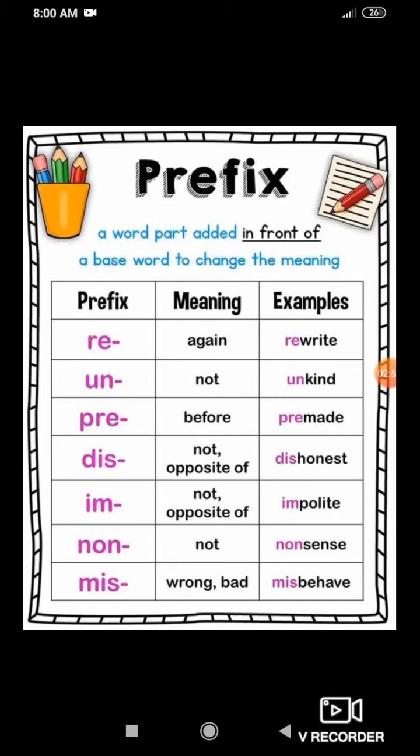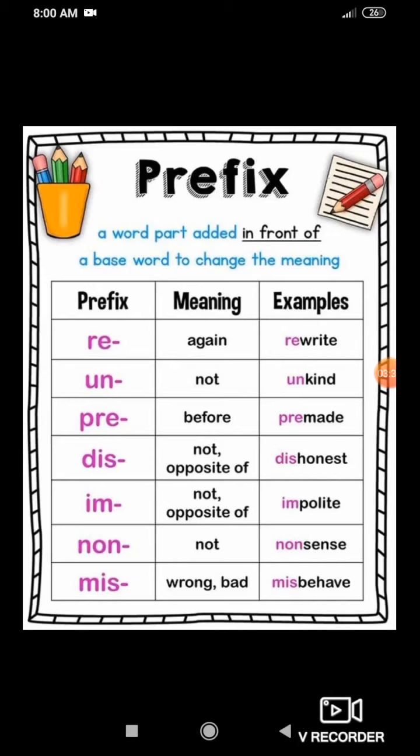Nonsense. Sense is a word. If I added non, it becomes nonsense. So it changed the meaning of the word. Mis means wrong or bad. So, misbehavior. Behavior is a word. If I added the prefix mis, it becomes misbehavior. It completely changed the meaning of the word. Also, it forms a new word.